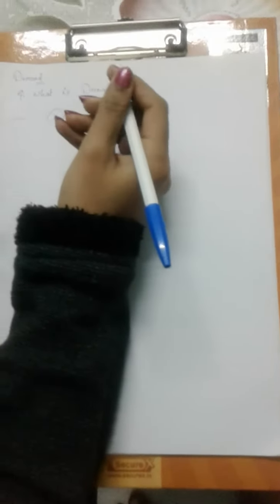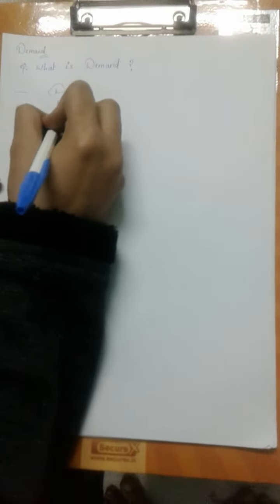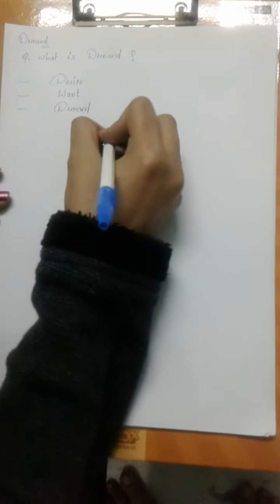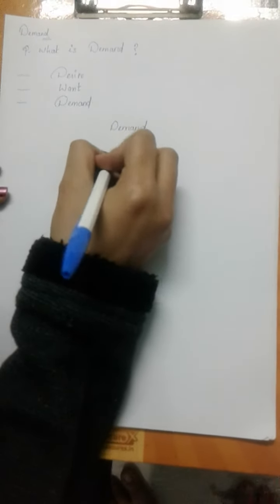Before demand, we have desire in our mind. After that comes want. Desire converts into want, and the final thing is demand. When these both terms meet together, that comprises demand. So demand is a combination of both desire and want.